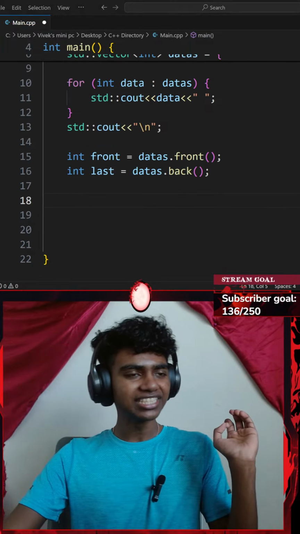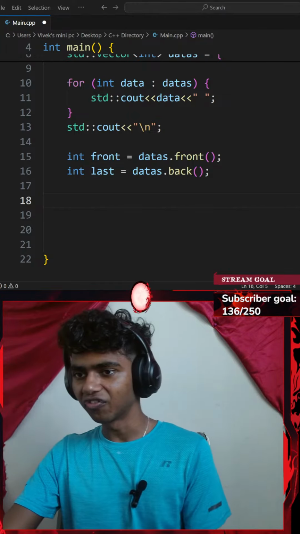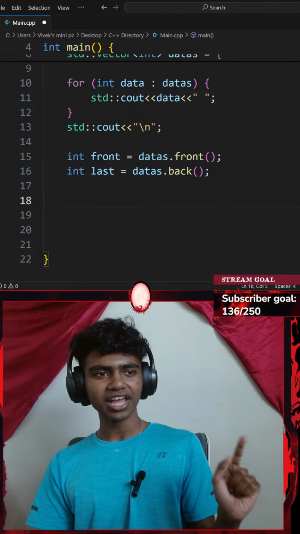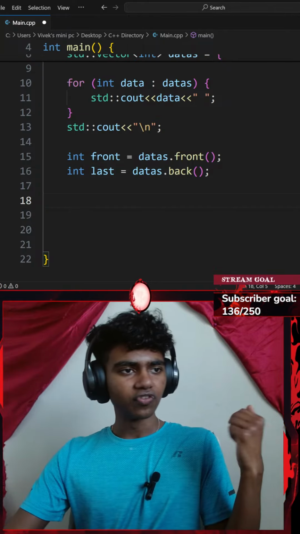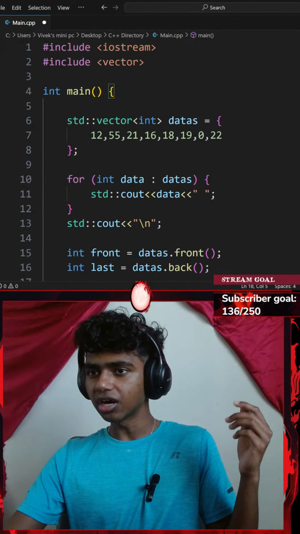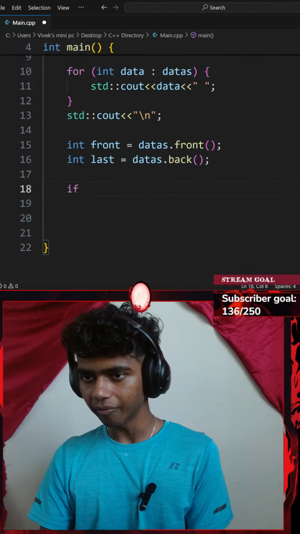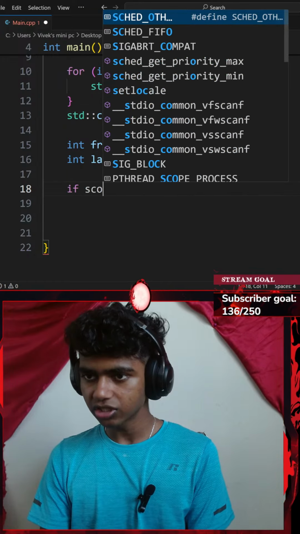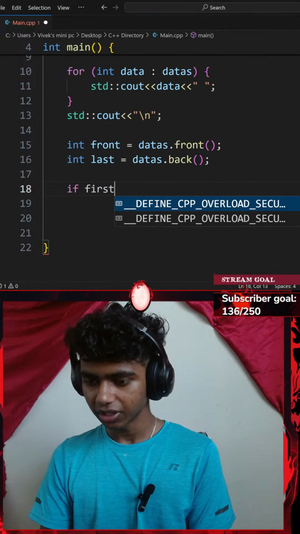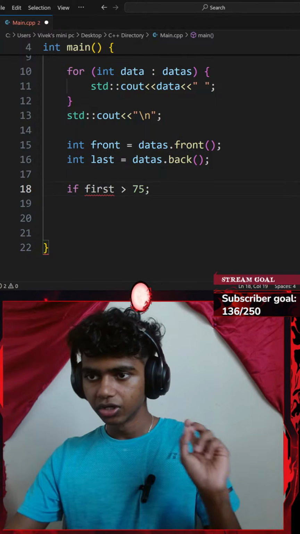Okay, nesting test: use nested if/else inside another if. So the first initial if statement needs to be: if my first variable, which is going to be 12, is greater than 75. There we go.